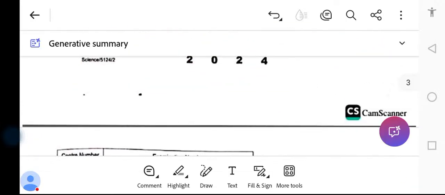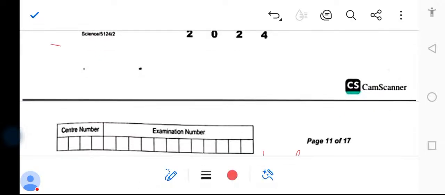Okay, so we start again. We say the metal reacts with hydrochloric acid, and the metal replaces hydrogen to produce metal chloride, which is iron chloride, plus we have hydrogen gas.